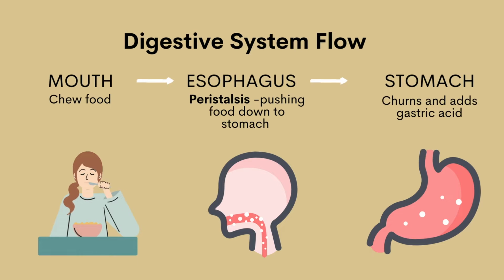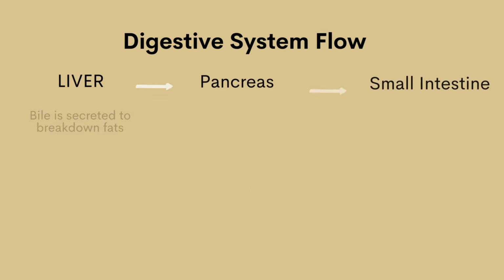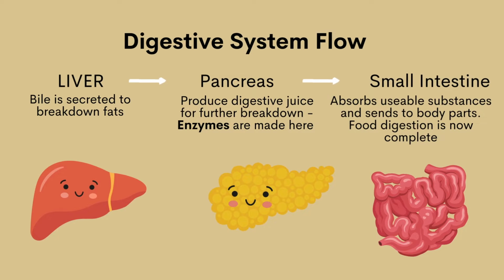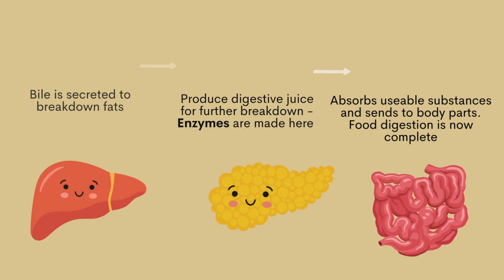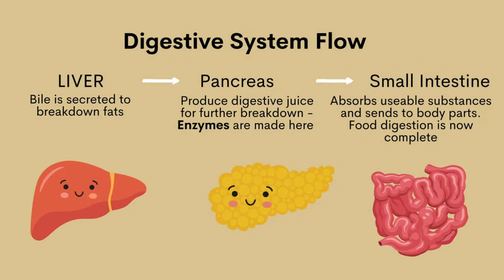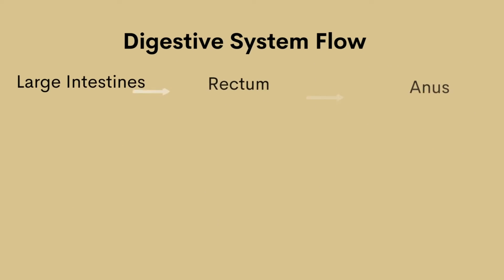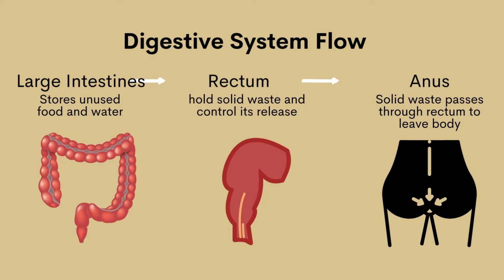Once the food enters the stomach, it secretes strong acids and enzymes to continue the process of breaking down the foods. From the stomach, the food passes to the liver and bile is secreted to break down the fats. Then it travels to the pancreas to produce digestive juice for further breakdown, and the enzymes are made here. From the pancreas, the food passes to the small intestine, which absorbs the nutrients of food.